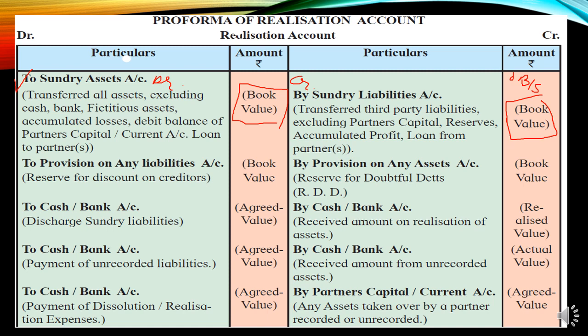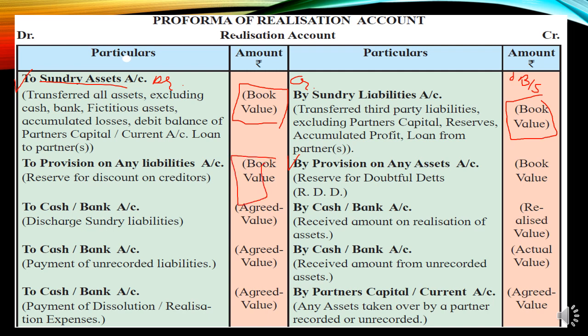And the provision on the asset: if the asset is on the debit, the provision of the asset will be on the credit, and the liability is on the credit, so any reserve and provision for it will be on the debit. So the provision for asset will be credit and the provision for liability will be debit. For example, remember the example of RDD. RDD is the provision on debtors. So debtors will be shown on the debit side of the realization, but its provision, meaning RDD, will be shown on the credit side. It will also be shown at book value, students.